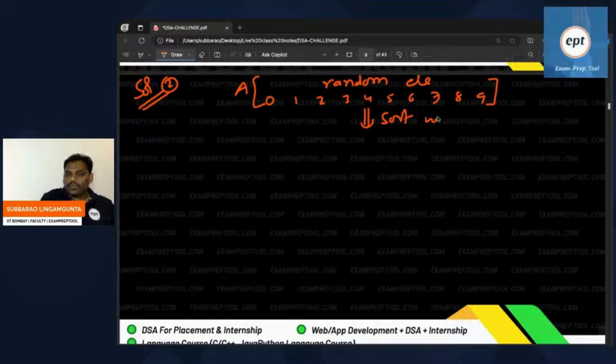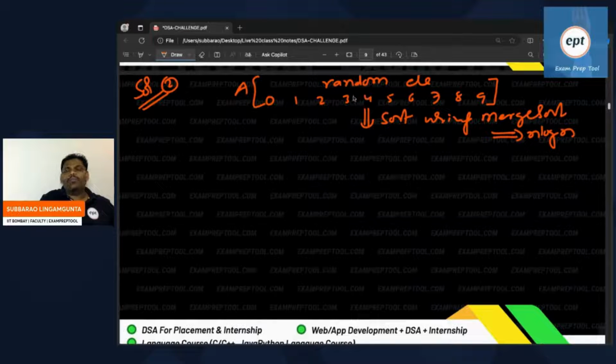But using merge sort, where the time complexity becomes n log n. It's a random array given in the problem. Sort the array using merge sort, which will take order of n log n. Now you have a sorted array. So this is the sorted array.